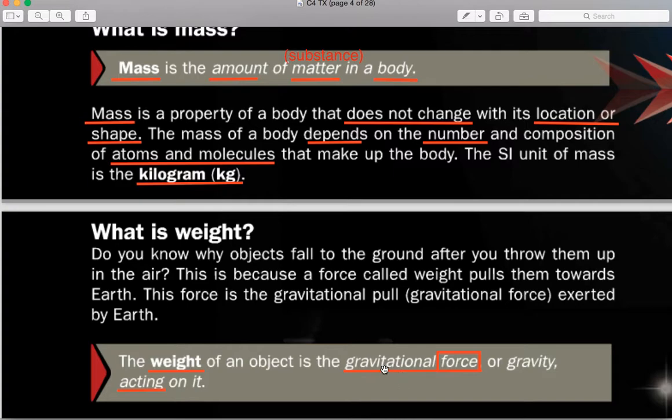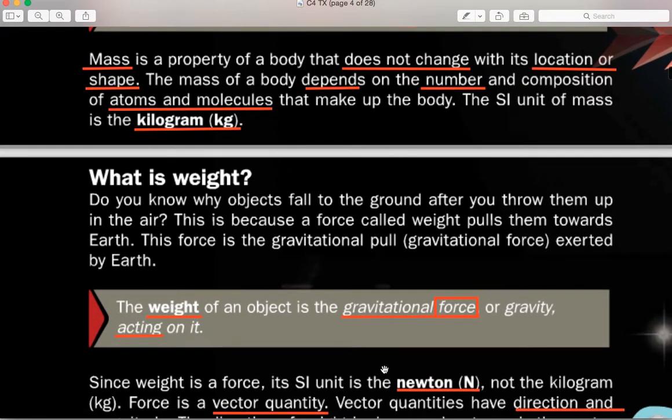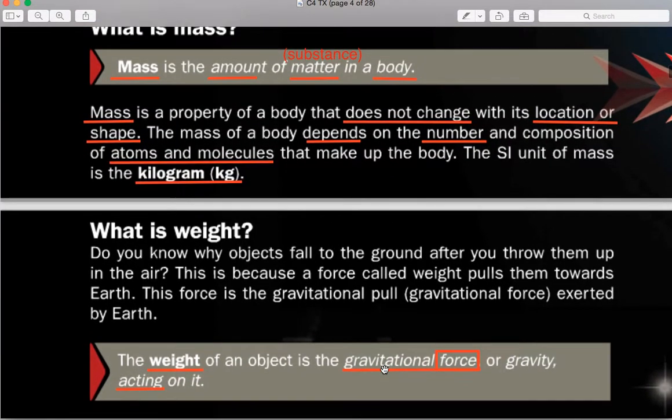is the concept that actually exerts a force. It's due to gravity that we have a gravitational force acting on a body. Earlier we mentioned that the SI unit for mass is the kilogram.